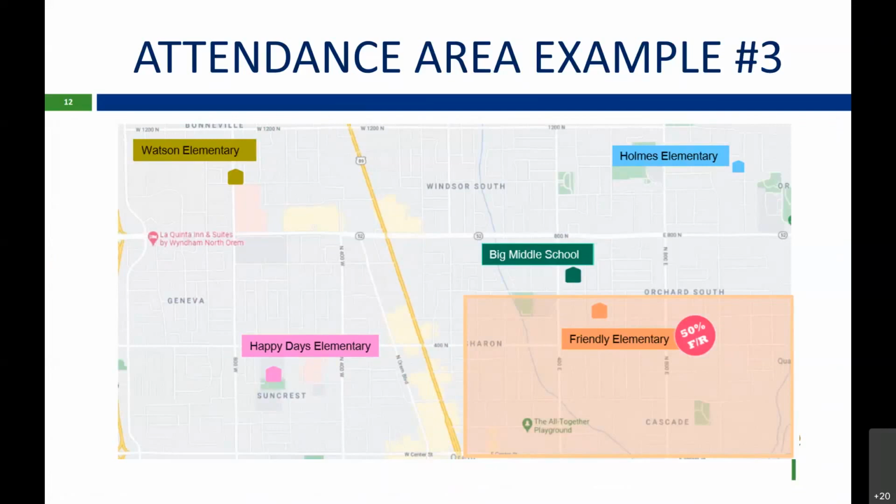Example 3, it shows Friendly Elementary to be 50% free and reduced. However, none of the other buildings qualify because none of them are in the Friendly Elementary attendance area. So Friendly Elementary is in this peach box. Happy Days, Watson, and Holmes are all outside its area. And even though Big Middle School is across the street from Friendly Elementary, it is still not in its attendance area, so it does not qualify.